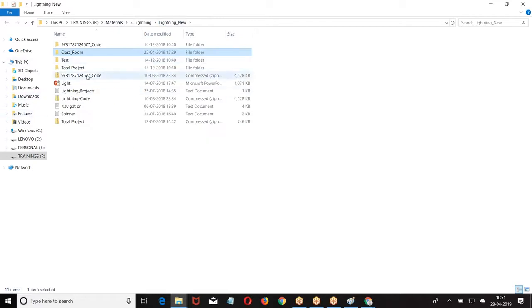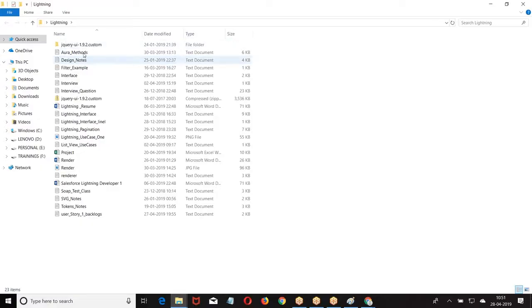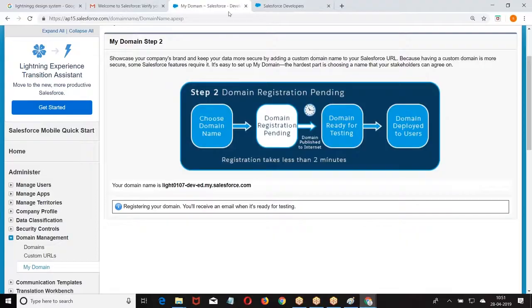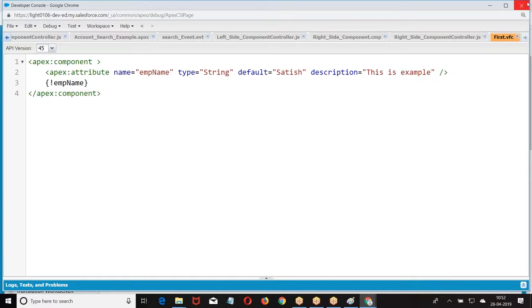Let me check whether it's enabled or not. So the file has to be enabled. Meanwhile, let me type the code for you.